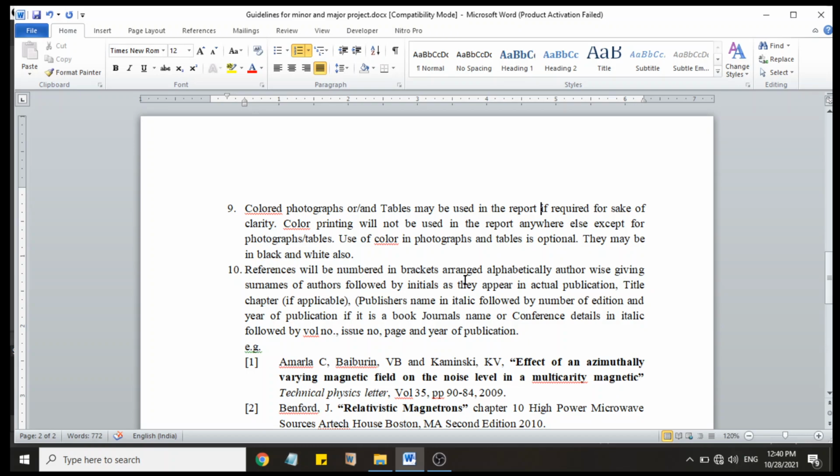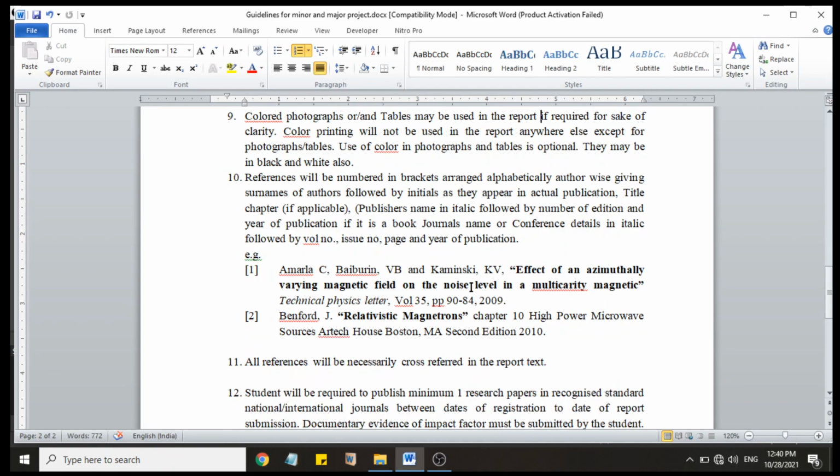References will be numbered in brackets, arranged alphabetically, author wise, giving surnames of authors followed by initials as they appear in actual punctuation. So if you are writing references in the last chapter of thesis or project report, this is the format in which you can write them. These are the writers' names. This is the title.